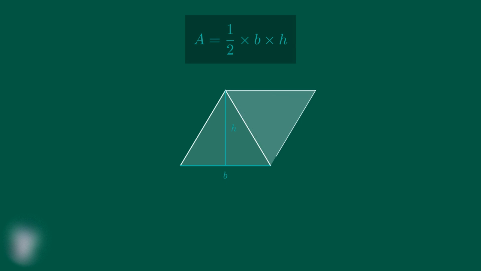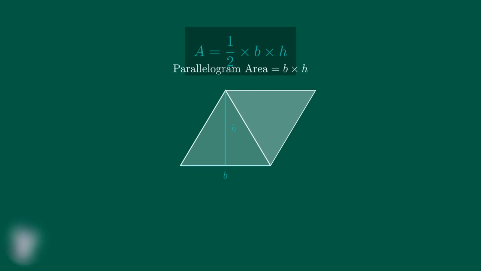Now, here's the key insight. If we take our triangle and create an identical copy, we can arrange these two triangles to form a parallelogram. Watch as I add the second triangle to complete this parallelogram. This parallelogram has the same base B and the same height H as our original triangle. The area of any parallelogram equals base times height. This is a fundamental geometric fact. Now comes the crucial observation. Our triangle occupies exactly half of this parallelogram.